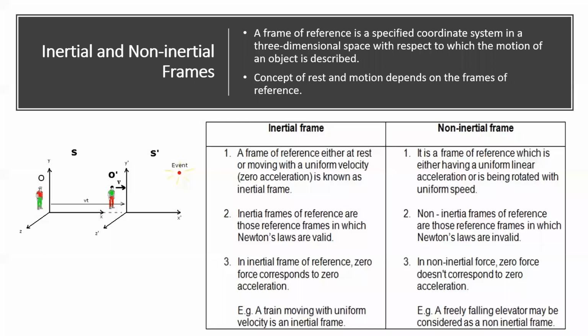Is it moving with respect to Muhammad Zaman? No, it is at rest. But when Abdul looks at Muhammad Zaman and the tree, are they moving? Yes, because now the frame of reference has shifted from Muhammad Zaman to Abdul. So the concept of rest and motion depends upon the frame of reference with which we are observing it.